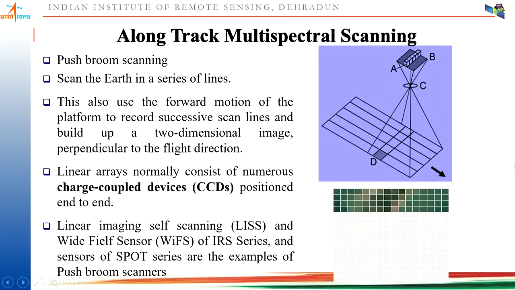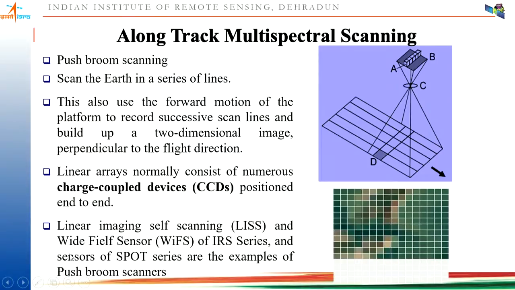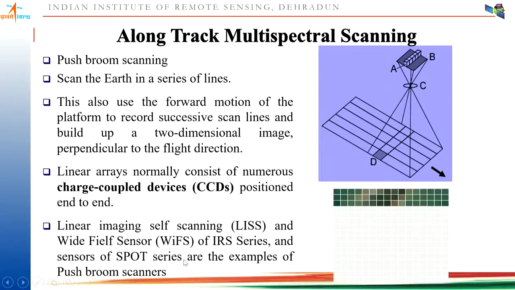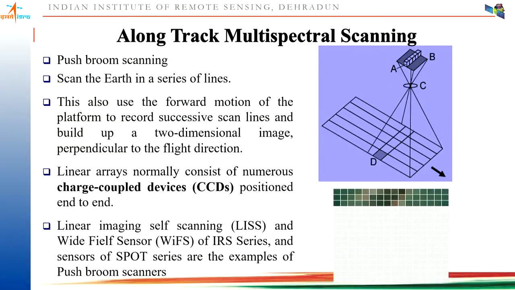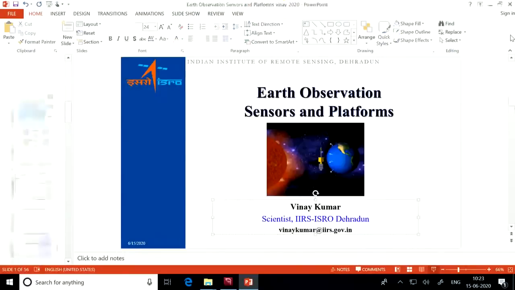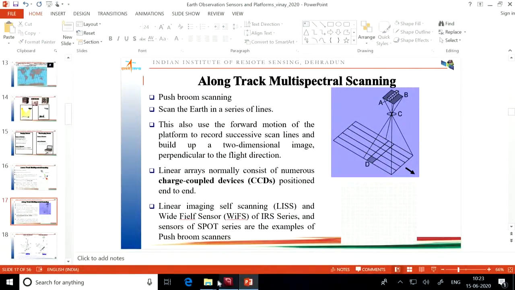Examples of these sensors are the linear imaging self scanning and wide field sensor of the IRS series, and the sensors of the SPOT series satellites are also examples of push broom scanners. I will show you one image, some animation, to make you understand how the across track and along track scanners are working.